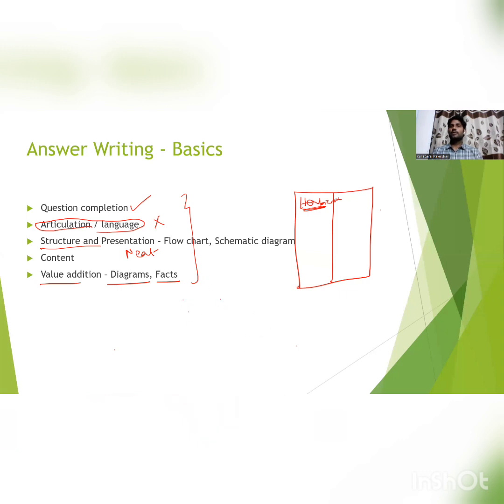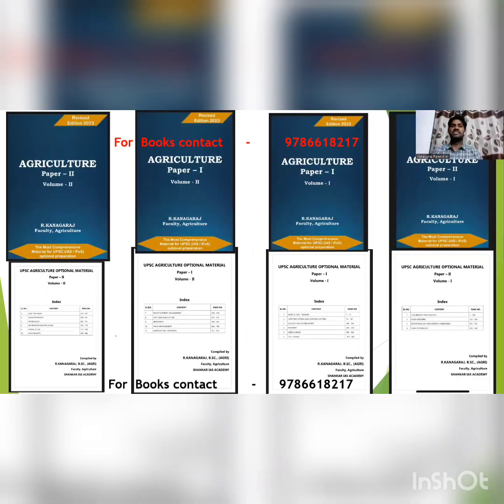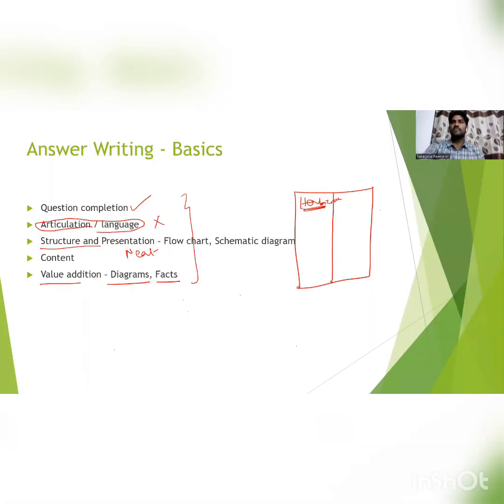And in paper 1, for the general topics, we can give the latest facts. How much area is covered under irrigation, how much area under micro irrigation, and how much area under organic farming. Right. These are the facts I have included from the PIB websites and the economic survey, and it is covered in this material. There is a chapter called Agriculture General Topics, and in this topic, I have covered those facts.